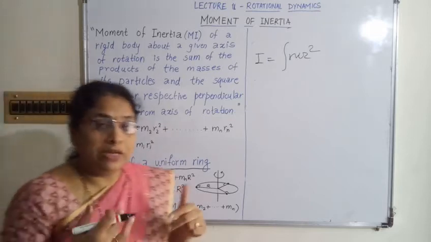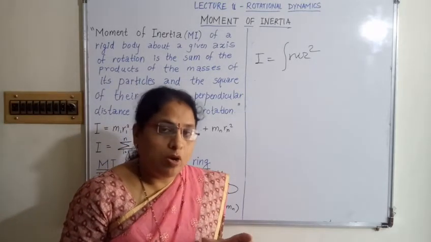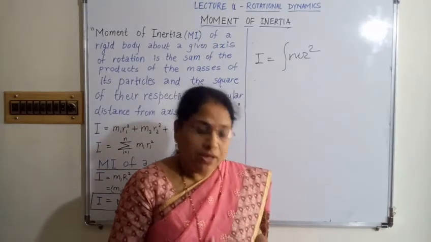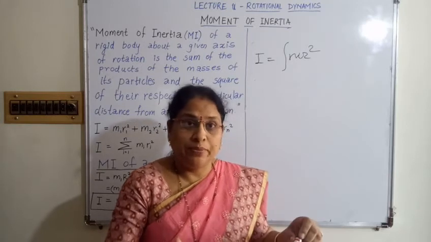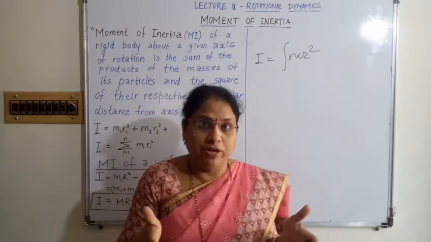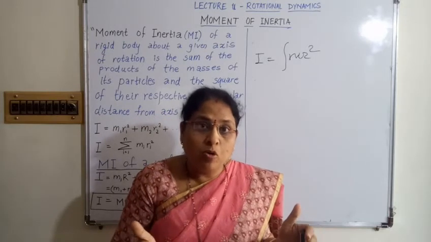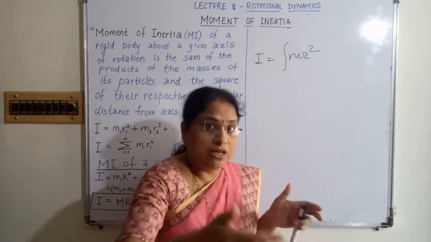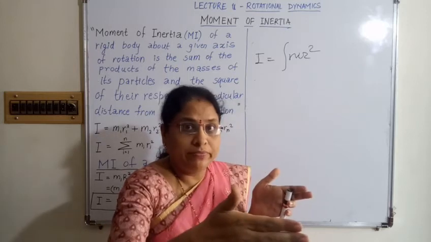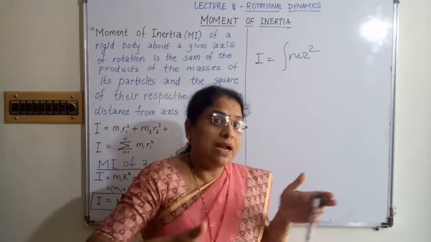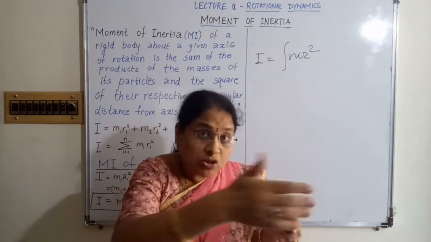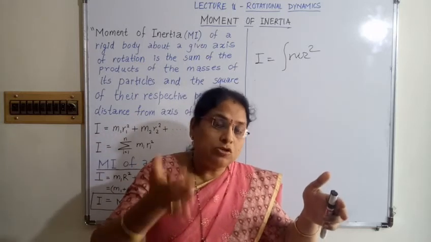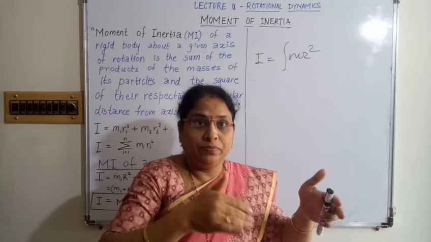Thus, moment of inertia. What is moment of inertia? Moment of inertia is the same as linear inertia in linear motion. In linear motion, the linear inertia depends on the mass of the body. And what is its tendency? To oppose any change in its state of rest or state of motion. Similarly, in rotational motion, when we want to rotate the body, it has a tendency to oppose that motion. If the body is rotating continuously and we want to stop it, there also the body has the tendency to oppose.